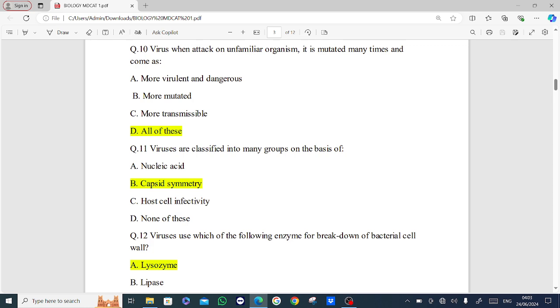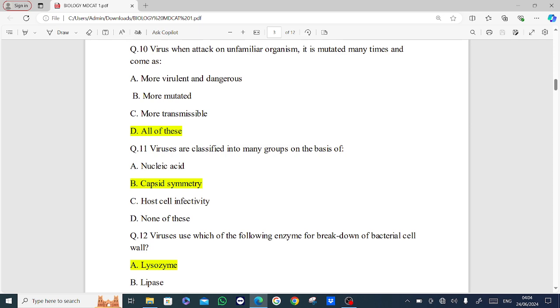Next MCQ is, viruses are classified into many groups on the basis of. Options are nucleic acid, capsid symmetry, host cell infectivity, none of these. Answer is option B, capsid symmetry.